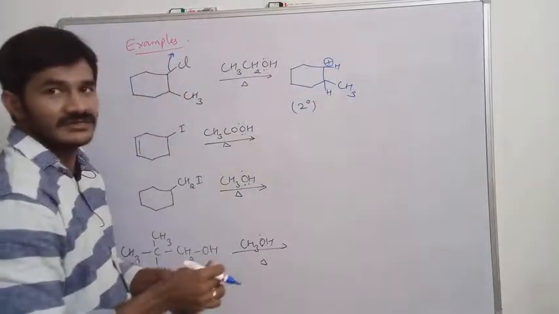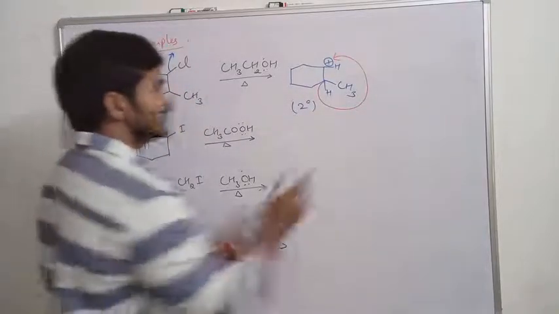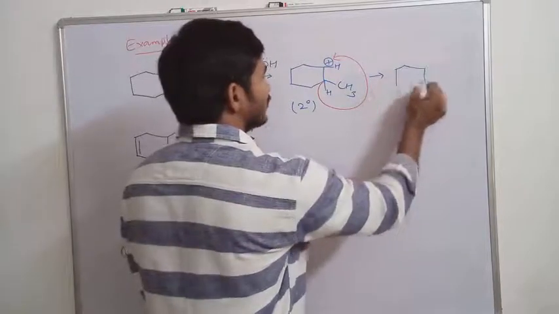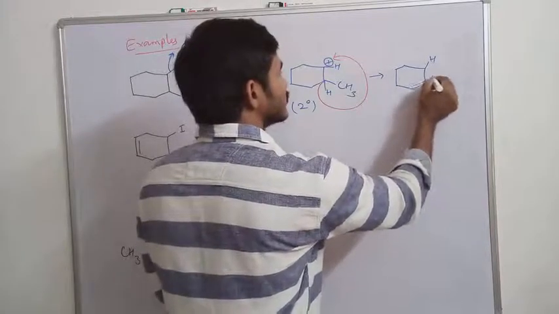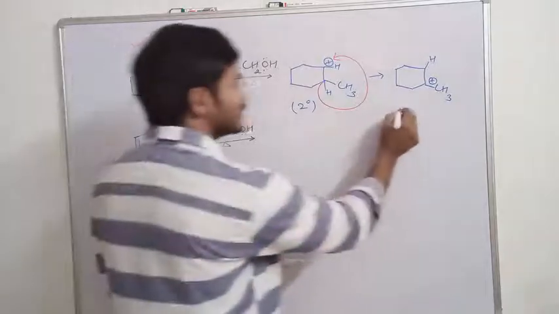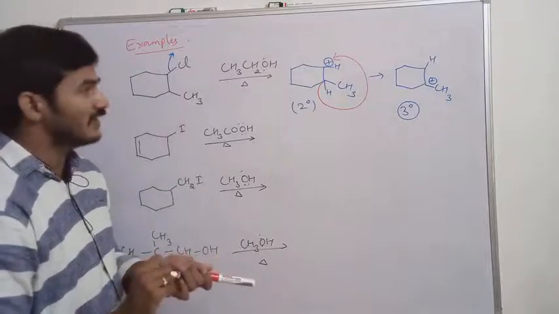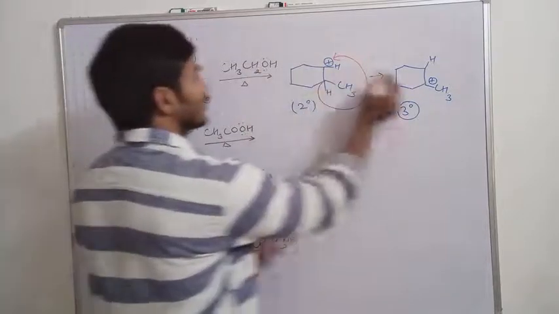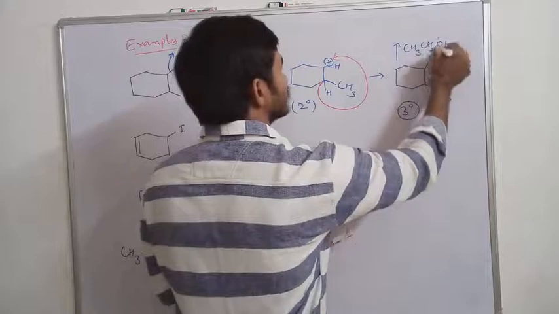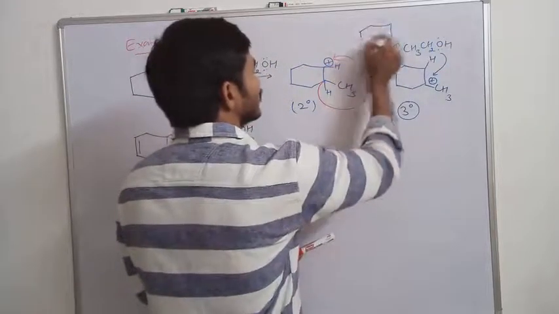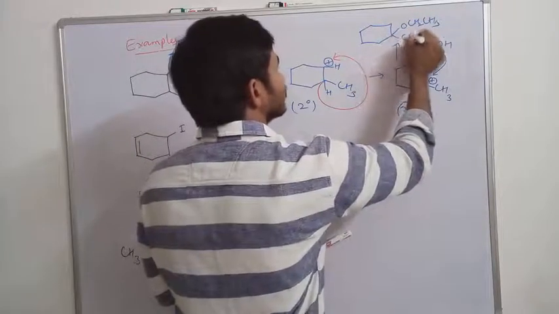We have a hydrogen adjacent. This hydrogen will shift as a hydride to this carbon. After shifting, what do we get here? We get H here and CH3, and the positive charge here. Which type of carbocation is this? Tertiary carbocation, which is more stable. So when this molecule is more stable, the nucleophile has to attack here. When the nucleophile CH3CH2OH attacks here, the product formed is OCH2CH3 and CH3. This is the product.